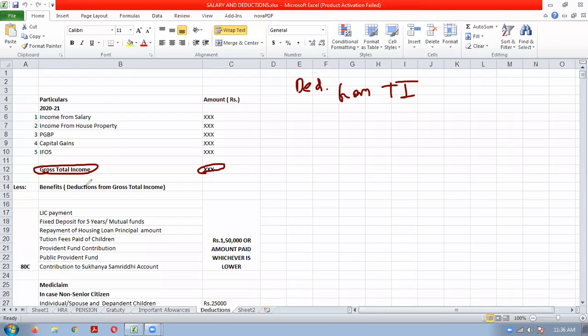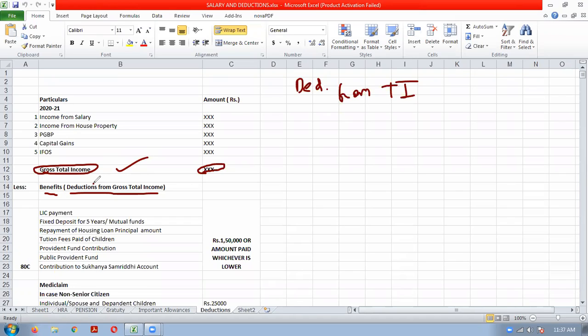Okay. Now, total of the heads will give you the gross total income. So once you decide the head of the income and you calculate the gross total income, after calculating it, there are various benefits which are given by the Income Tax Act, which is known as deductions from gross total income.